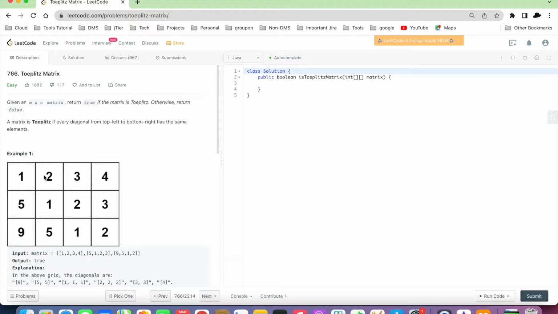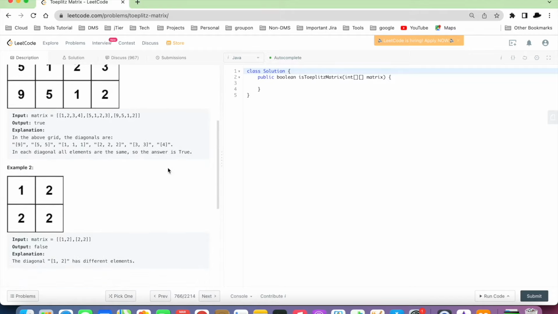So there's an m cross n matrix, and in this matrix we can see that all the diagonals have the same value. If you see this diagonal, it has only 4. This diagonal has only 3. This diagonal is only 2. This diagonal is only 1. This diagonal is only 5. And this diagonal is only 9. So this is a Toeplitz matrix.